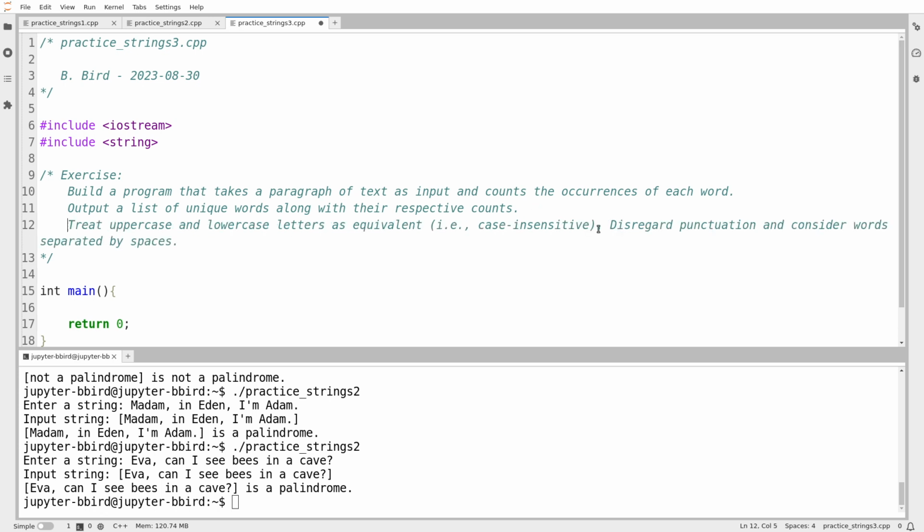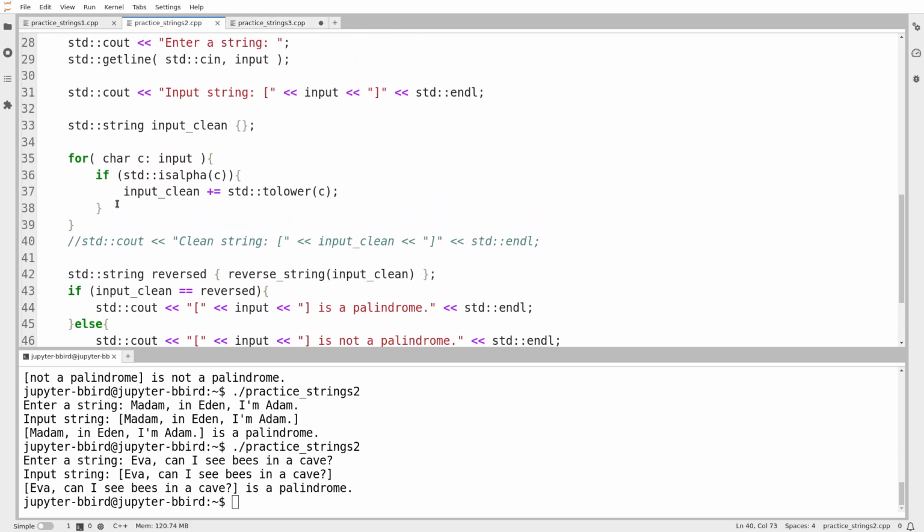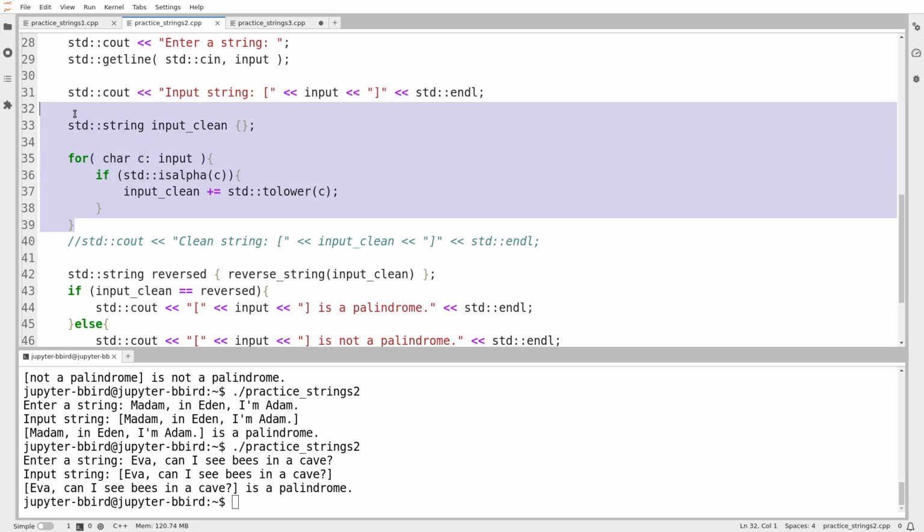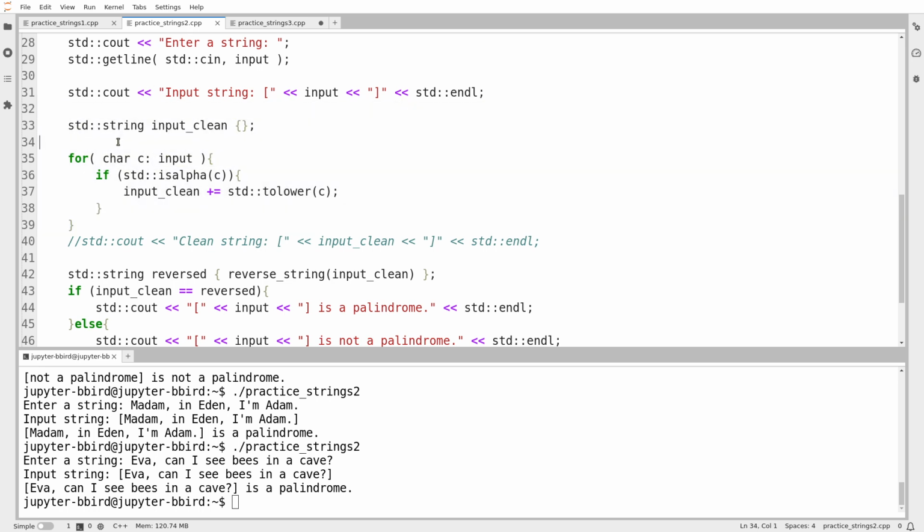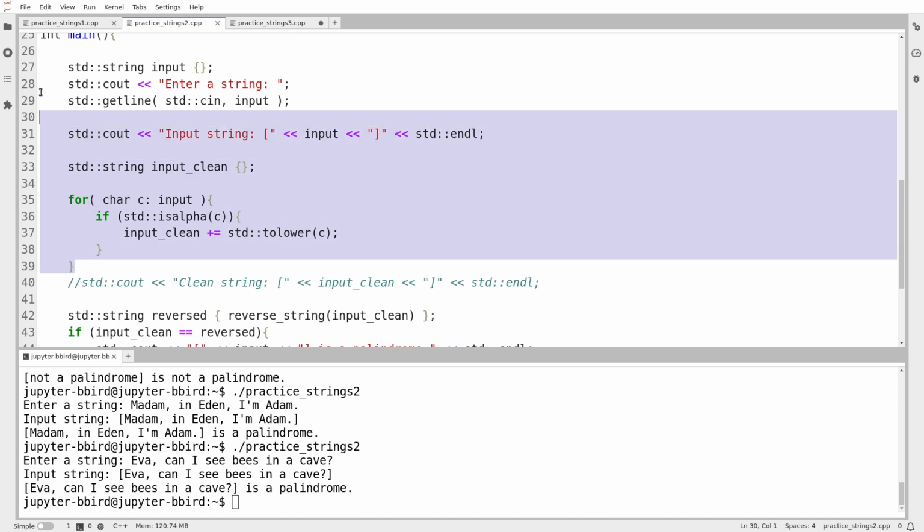And I notice a couple of things that bring me back to the last exercise. So it says, first, treat uppercase and lowercase letters as equivalent. Disregard punctuation. So I think that when I make up my catalog of words, I'm going to want to do the same cleaning as I was doing in exercise 2. So I'm going to actually bring in the cleaning code from exercise 2. That would be this. Okay, so I'm just going to bring this. I'm going to actually, maybe I'll copy in the whole thing.